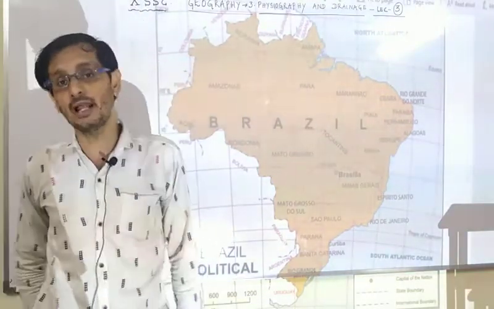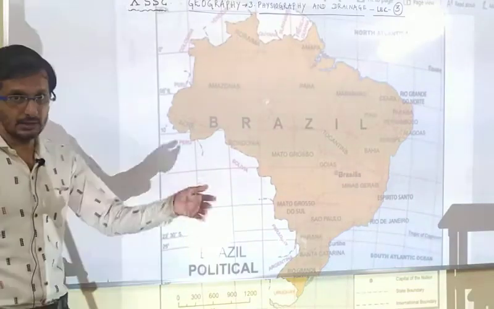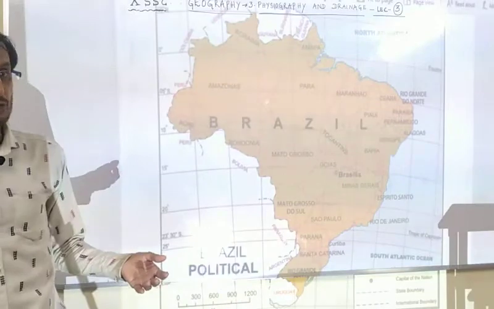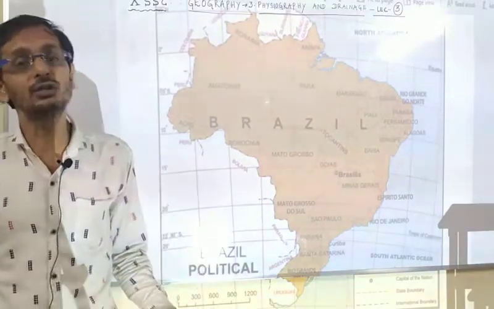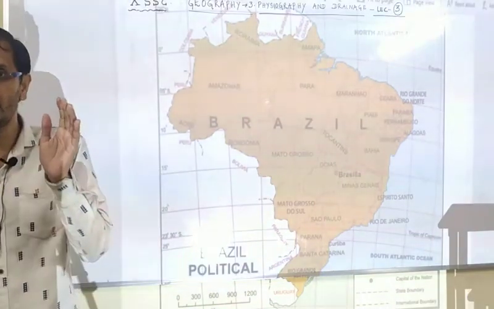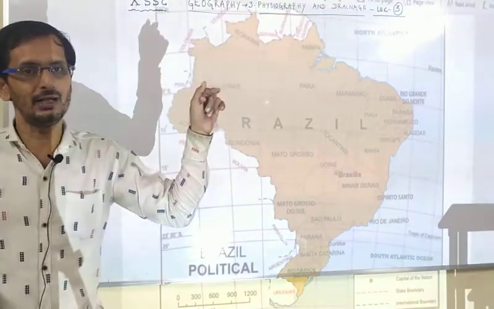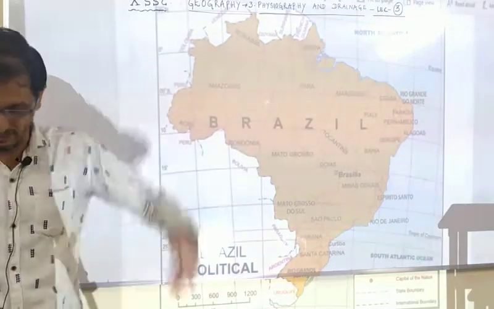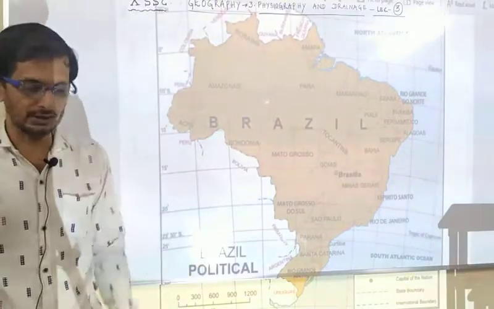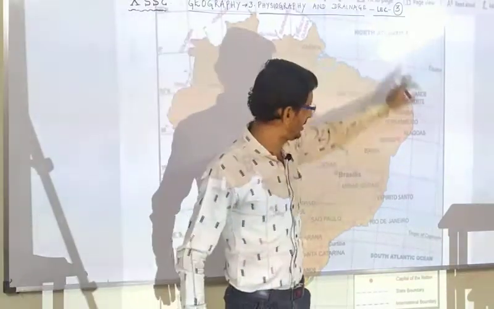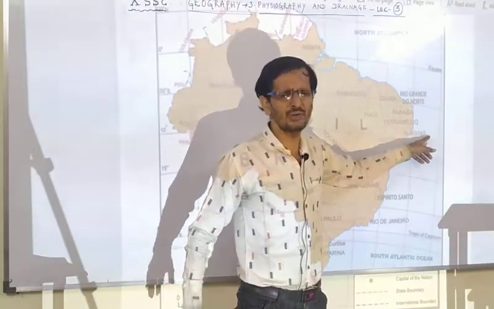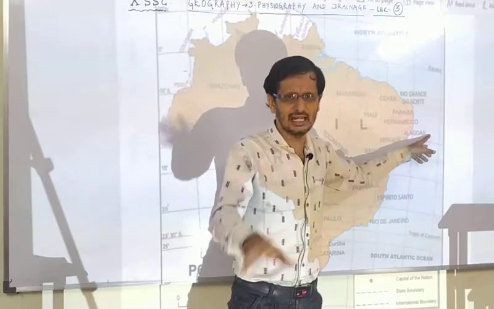This means that even though Brazil is bigger than India in territory, physiography, and longitudinal and latitudinal extent, its coastal line is very small. India is covered from three sides by coastline: the Arabian Sea, the Bay of Bengal, and below, the Indian Ocean. But Brazil is covered only by the North Atlantic Ocean and South Atlantic Ocean, and this east part, which for convenience you may call the East Atlantic Ocean.